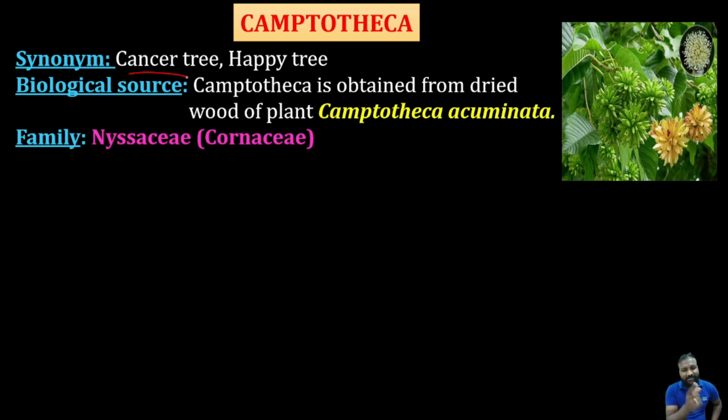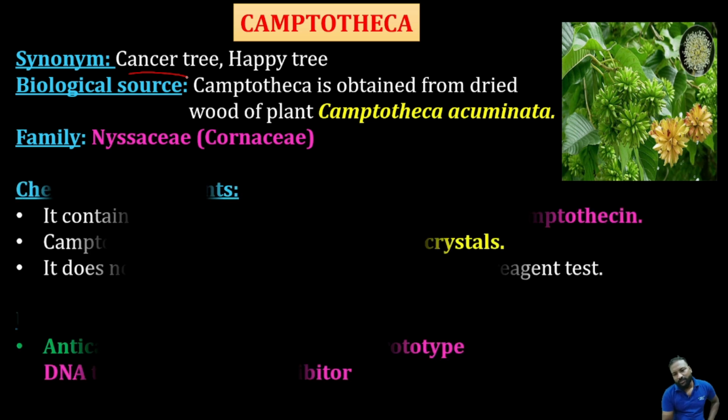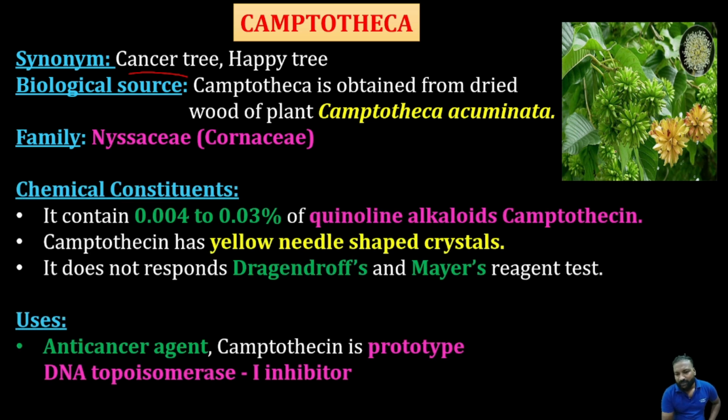Do remember the synonyms, my dear aspirants; in the exam, synonyms are also very important. This was the plant where you can see the Camptotheca flowers. It's a major anti-cancer plant. The chemical constituent is quinoline alkaloid, about 0.004 to 0.3 percent.